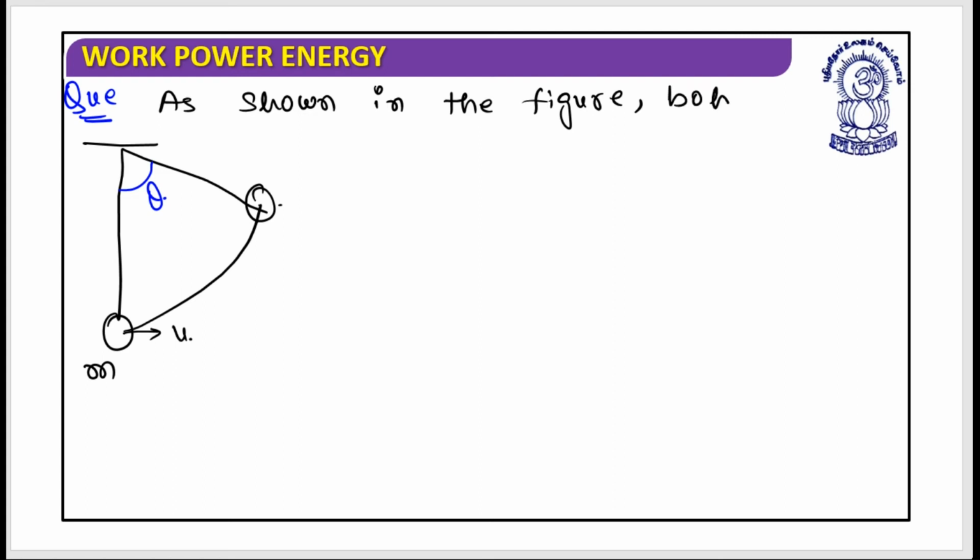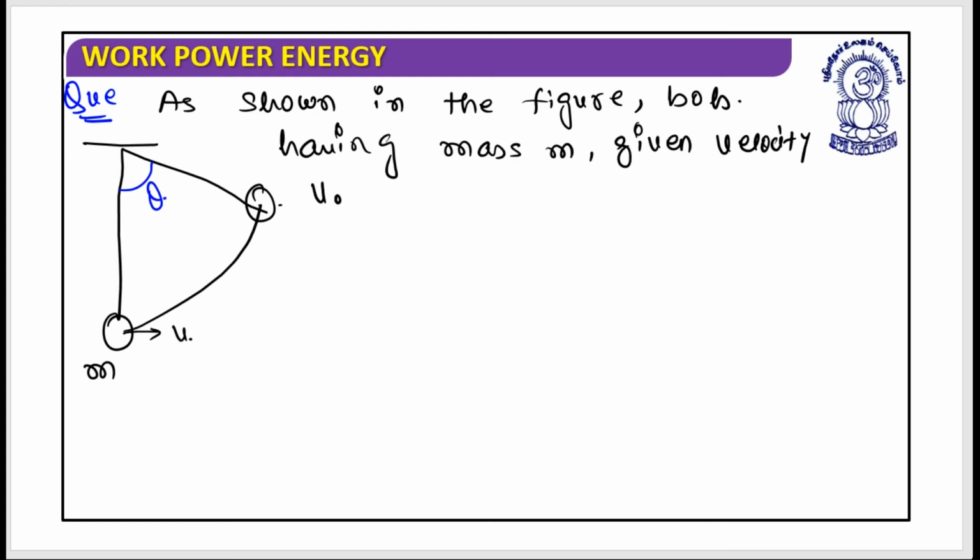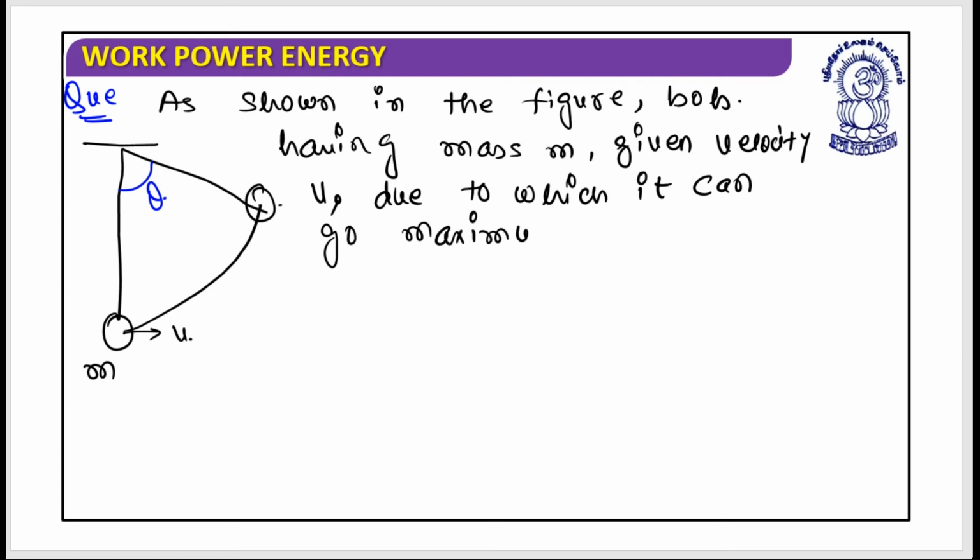the bob has mass m and it has been given velocity v, due to which it can go maximum at position C.